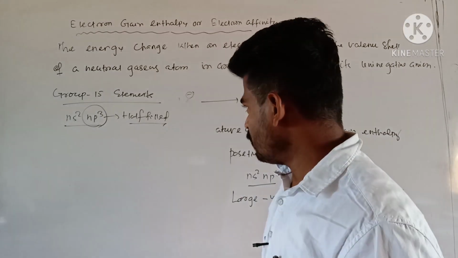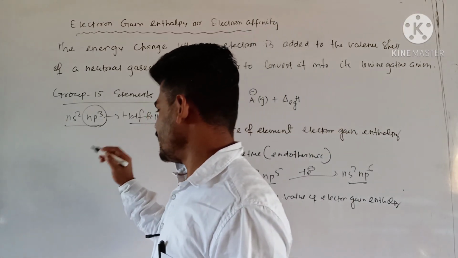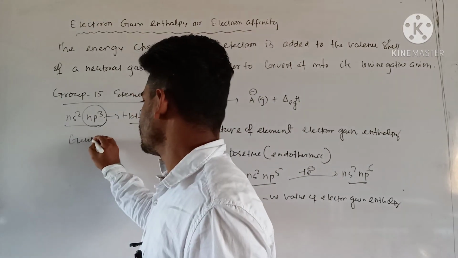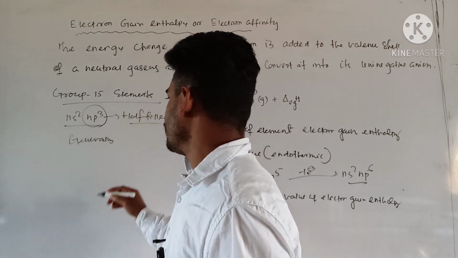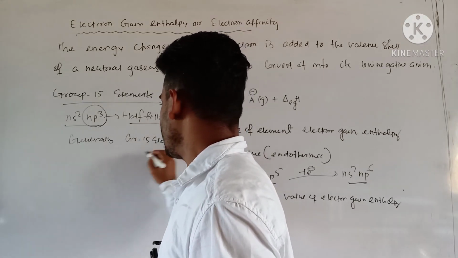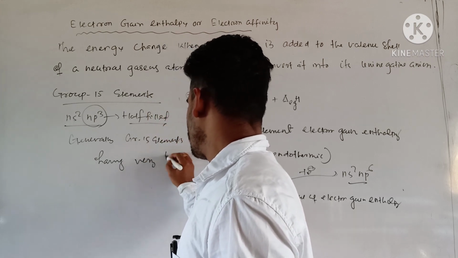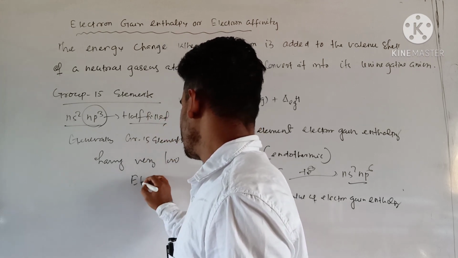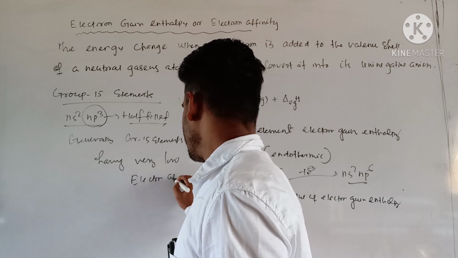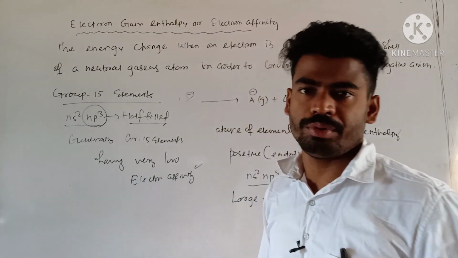So group 15 elements generally have very low electron affinity, or you can say zero electron affinity, no problem, because of this half filled configuration.